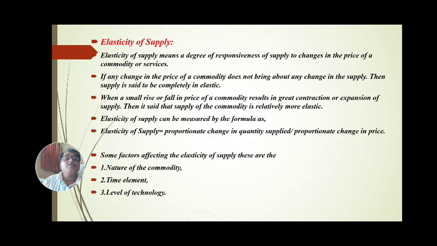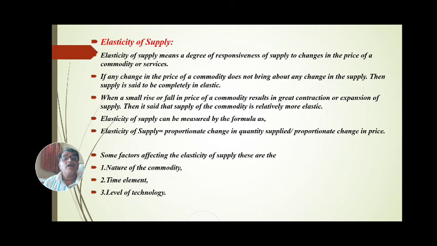If any change in the price of a commodity does not bring about any change in the supply, then supply is said to be completely elastic. If any change in the price of a commodity does not bring about any change in supply, price वाढलेली आहे पण सप्लाय मध्ये काही फरक पडलेला नाही, सप्लाय सारखाच आहे, there is no change in supply, then supply is said to be completely elastic. प्राइस वाढली पण सप्लाय जशाल तशीच आहे.